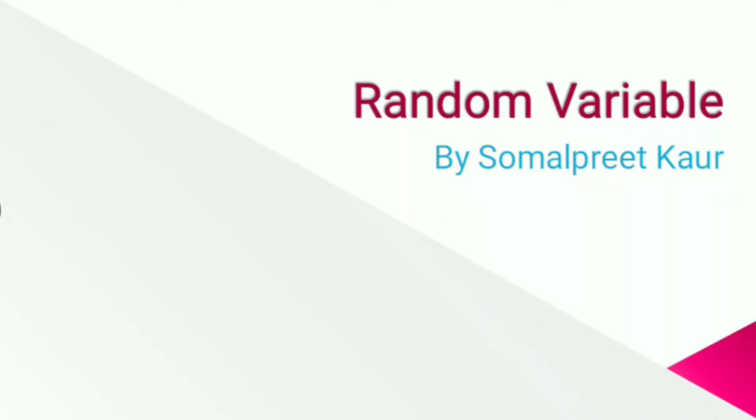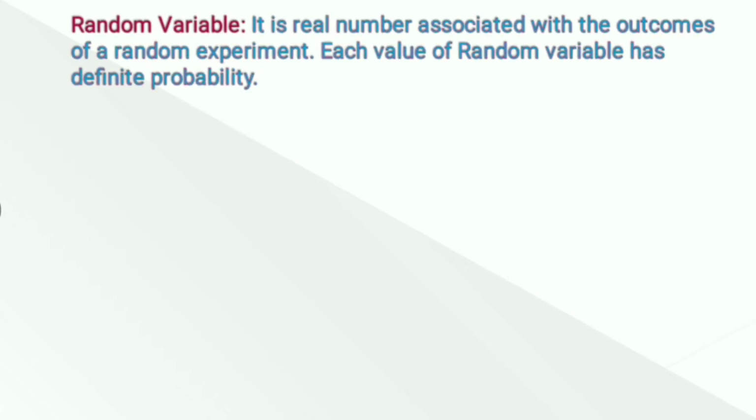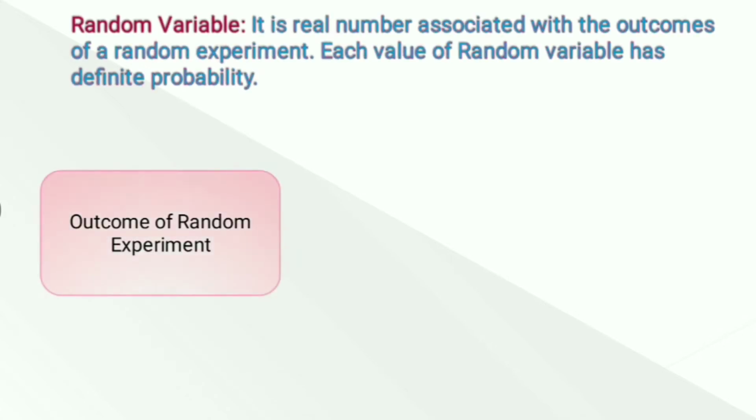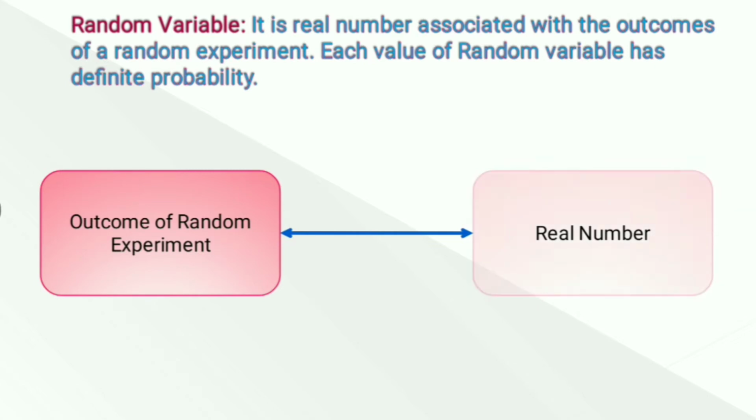Hello everyone, this video is on random variable. In my upcoming videos, I'll discuss probability distribution. So to know about probability distribution, you should know what a random variable is. A random variable is a number which we associate with the outcome of a random experiment. So when every outcome of a random experiment is associated with a real number, then that becomes a random variable.